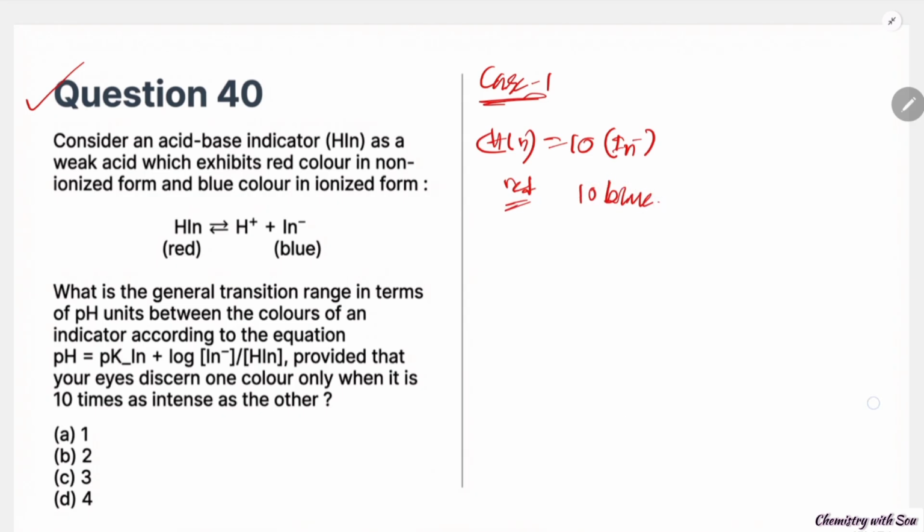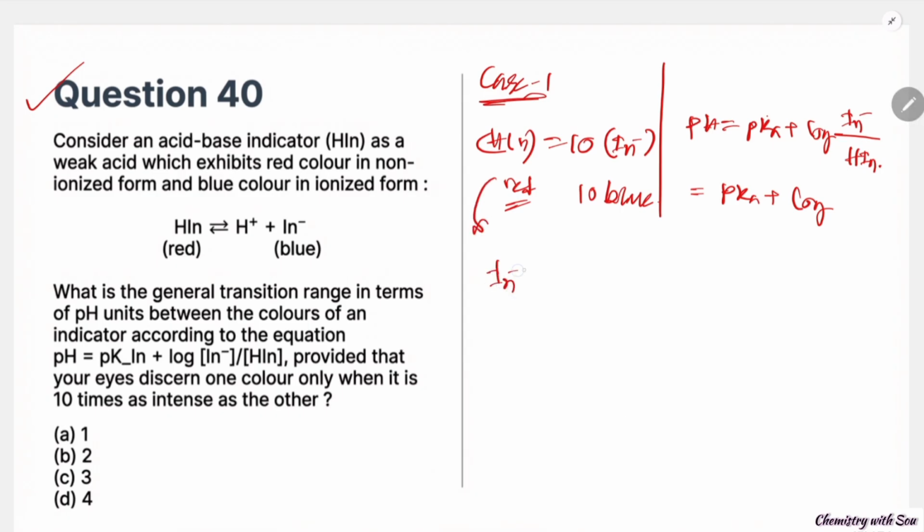If we put this in the equation, pH equals pK, which is fixed, plus log of the concentration of In minus divided by the concentration of HIn. Now this ratio is 1 by 10, so pH equals pK minus 1.